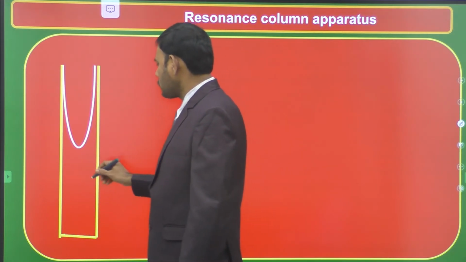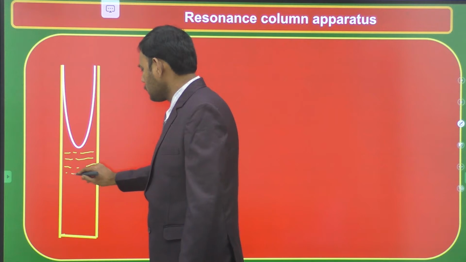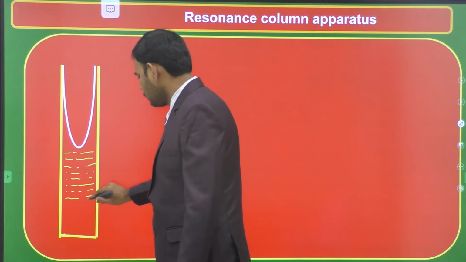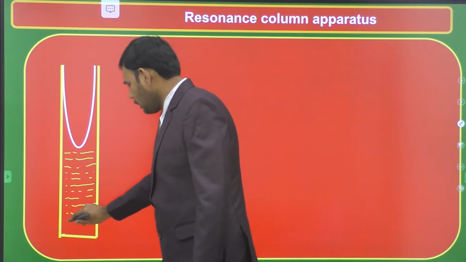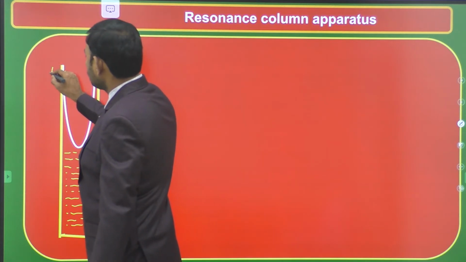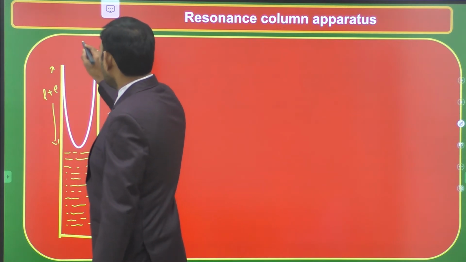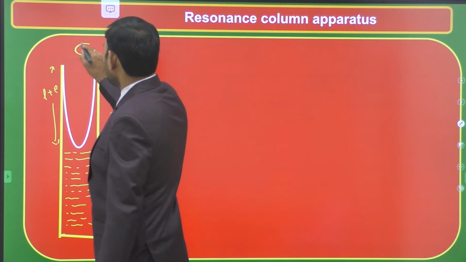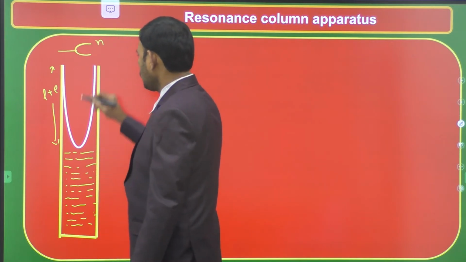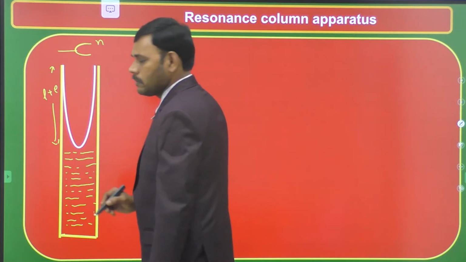Suppose in the first mode of vibration, this is the water level. In the least mode of frequency, that is the fundamental mode of vibration, water is filled up to here. With the help of a reservoir connected to it, we fill the water, and let this length including end correction be L1 plus E. We excite a tuning fork of known frequency N, kept above the open end of the closed tube, and stationary waves are formed in this tube.